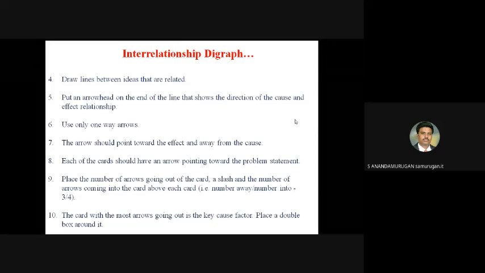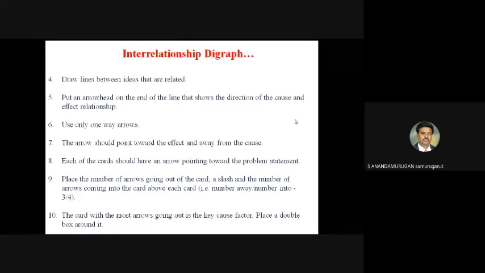Then use only one-way arrows. The arrow should point towards the effect and away from the cause. Always the arrow goes towards the effect, starting from the cause.